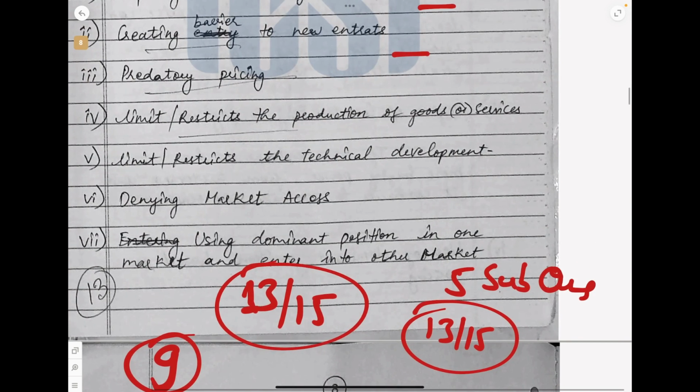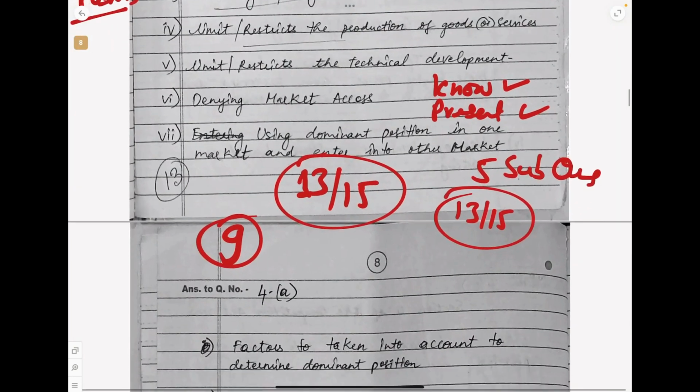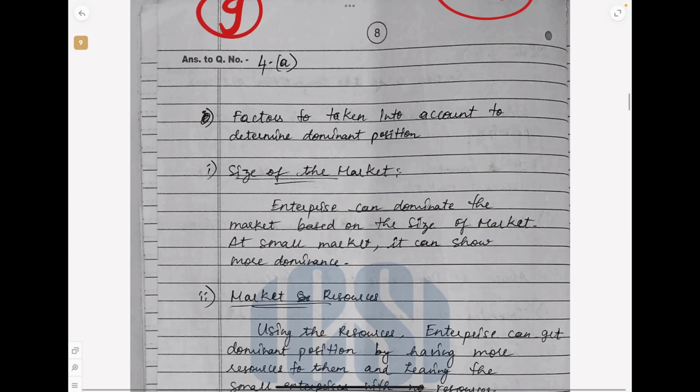So please remember, if you know the concept and if you write properly, if you present properly, they will give you marks. Don't tell, no sir, they won't give, sir, they won't give. Don't tell all this rubbish. Please study properly, write properly, present well. They will give marks. This is the proof. What more proof do you want? Please don't be negative.